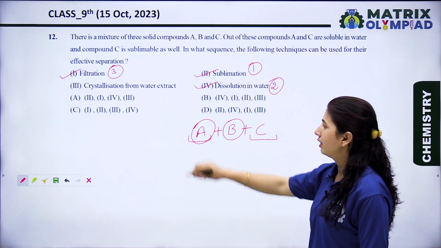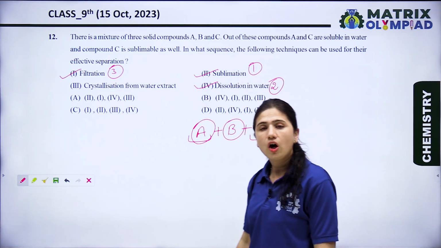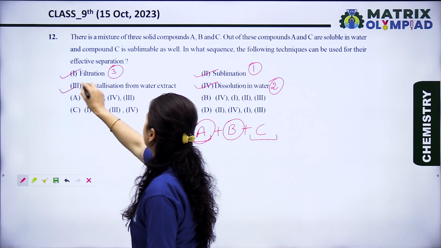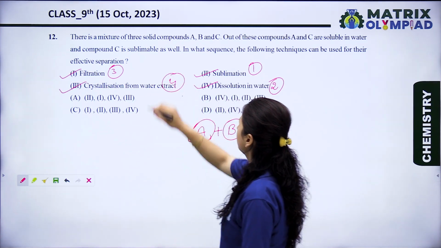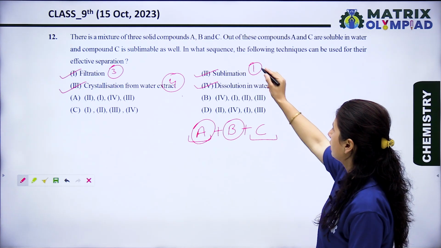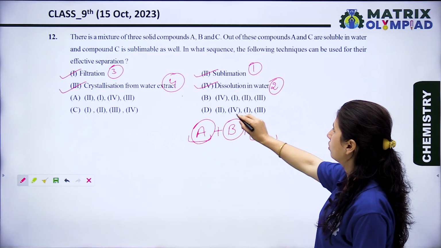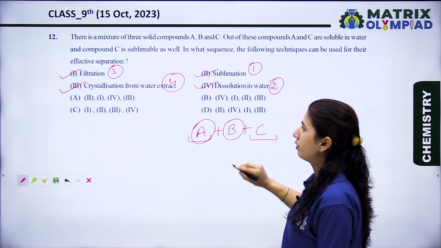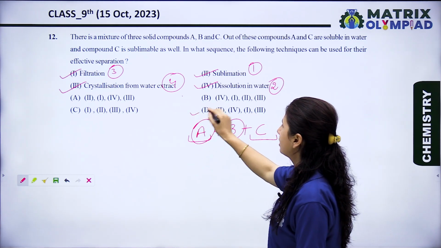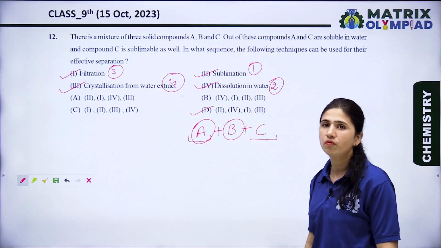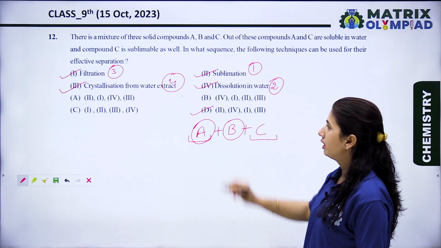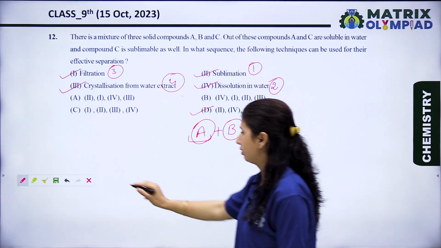So in the last, A can be obtained by crystallization from the water extract. So let's see the sequence: sublimation, then dissolution in water, then filtration, and then the last is crystallization from water extract. So option D is the right option.